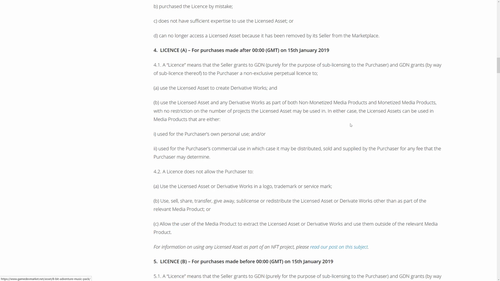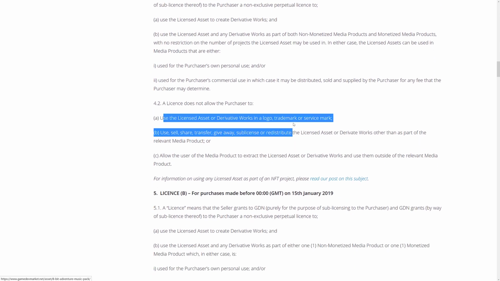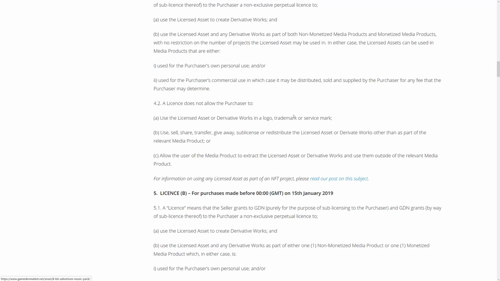There are, however, some limitations on what this license allows. Specifically, you cannot use the works in a logo, trademark, or service mark. That would make more sense if these were graphics in this case. With audio, you should be fine in this regard, so that should not be applicable here. You cannot sell, share, transfer, give away, sublicense, or redistribute the licensed asset or derivative work other than as part of a relevant media product.